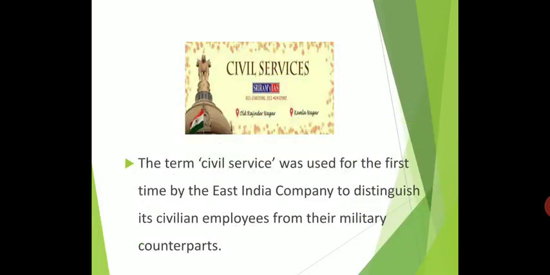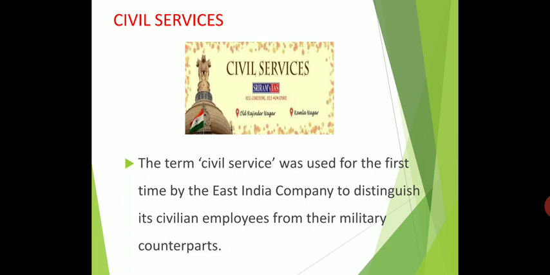Next we are going to see about civil services. Civil services come under IAS, IPS, the Indian Administrative Service. The word was first used by the British East India Company to show the difference between civilian employees and the military. Civilian means those who work under IPS, IAS; they are civilian workers, as distinct from the military.